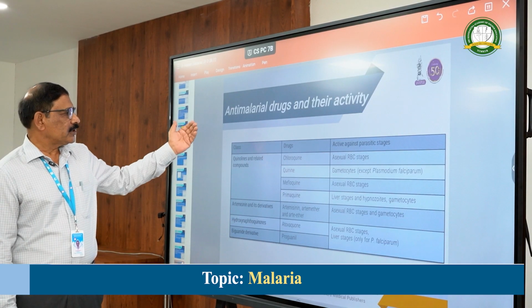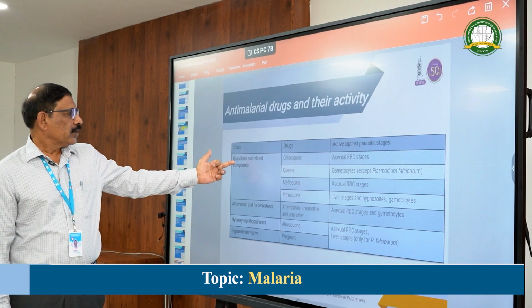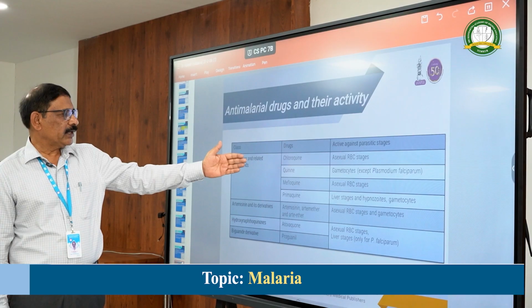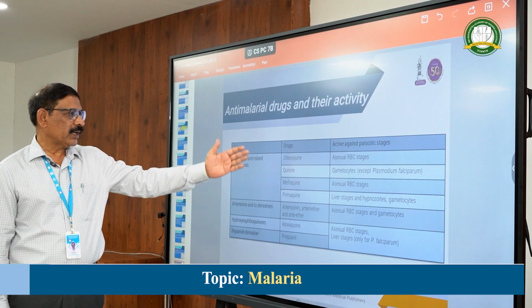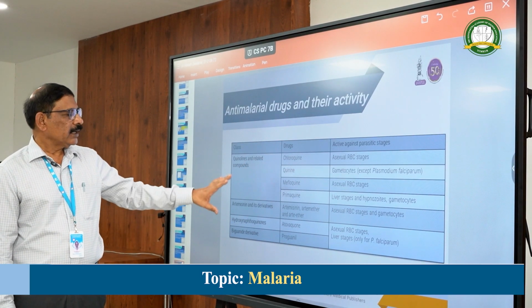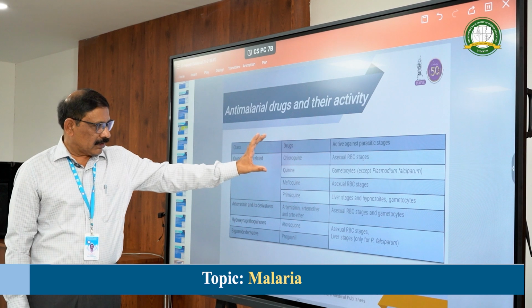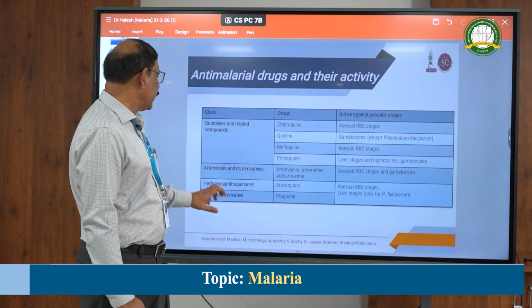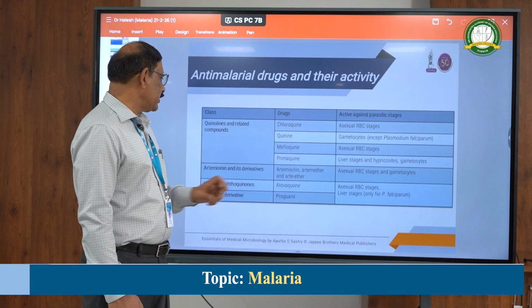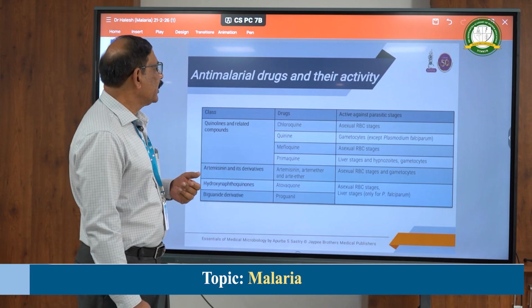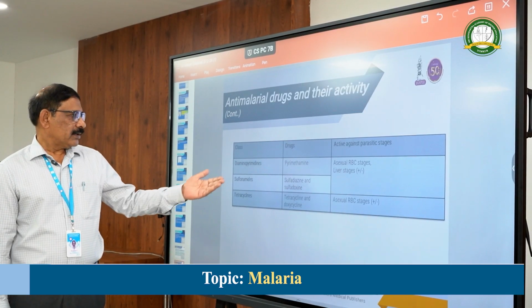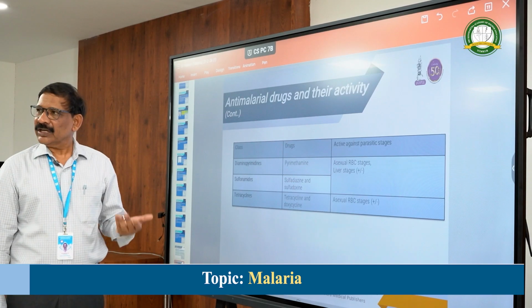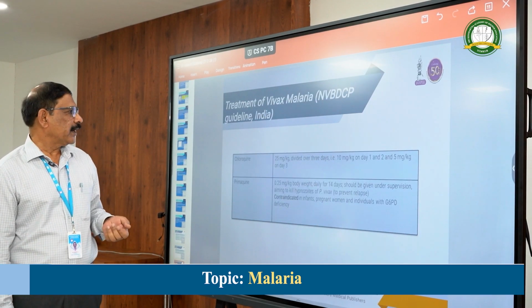Then the drugs which are usually used are quinolines, that is chloroquine, quinine, mefloquine, primaquine. Because of the resistance to chloroquine mainly, we are going for artemisinin derivatives for the treatment. There are even pyrimethamine and sulfadoxine, all these drugs are used in malaria.